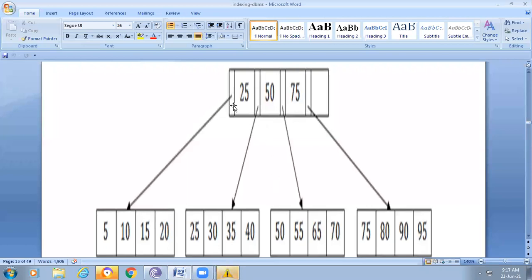If you observe here, it is simple. For 25, the nodes here are 5, 10, 15, 20. All these are less than 25. In the same way, 25, 30, 35, 40 are greater than or equal to this node. That's why they are maintained at the right side.